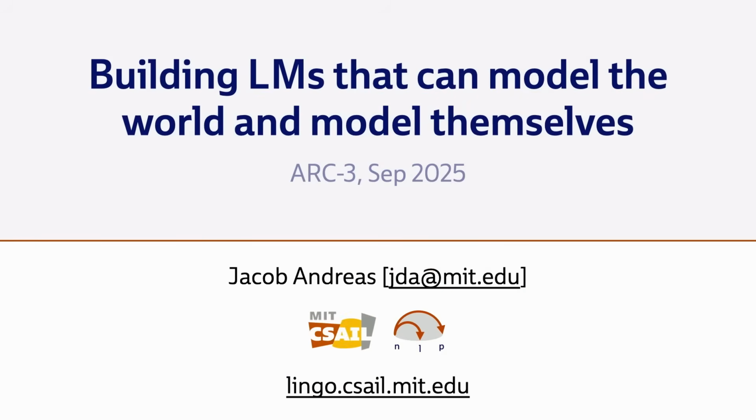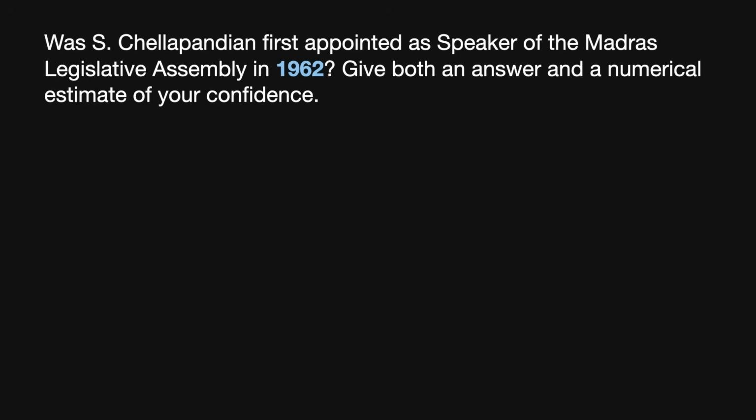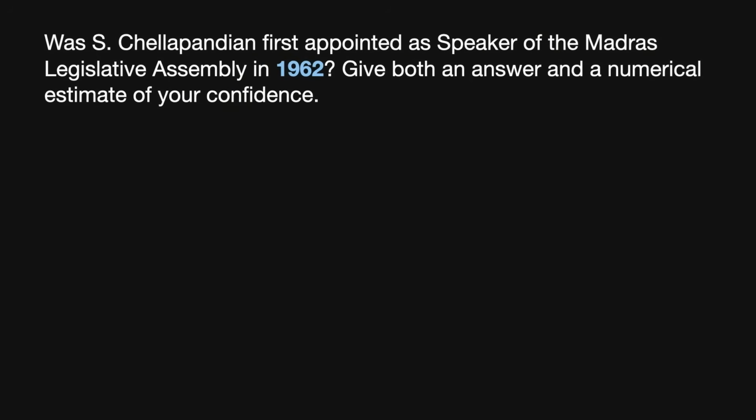So this is not going to be really a talk about play or games, but is about evaluation and broader questions relating to evaluation. Suppose you go to the best LM, or approximately the best language model you can get your hands on today, and you ask it the following question: Was S. Chalapundian first appointed Speaker of the Madras Legislative Assembly in 1962? Give us both an answer and a numerical estimate of your confidence. If you ask this question to GPT-5, it says yes, and it says it's 64% confident in that answer.